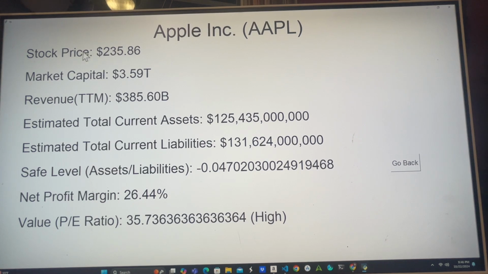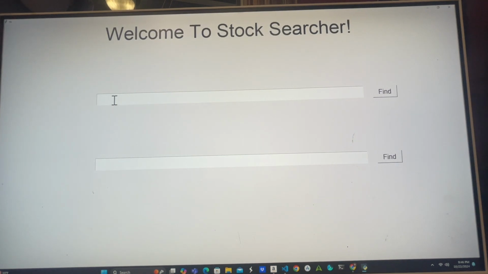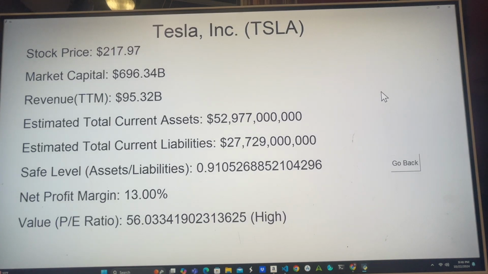So as you can see, it will give you the stock price, market capital, revenue, assets, liabilities. It will actually use the assets and liabilities in a calculation to tell you how risky this company is. It will tell me the net profit margin, and it will also tell me how overvalued or undervalued this company is. And so that's pretty much enough information that you need to tell if this is a good company to invest in. And then you could also do something else like Tesla, and then you'd be able to compare their stats to see which one seems like a better candidate, which will give you a better return on investment.